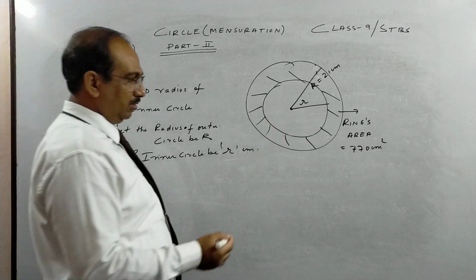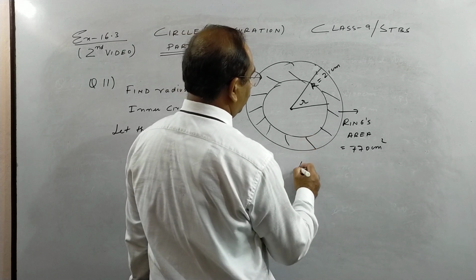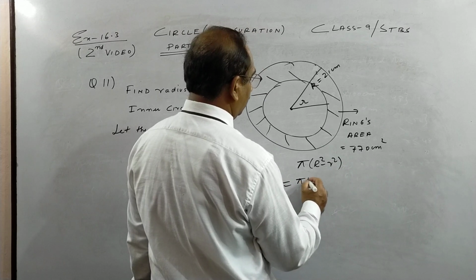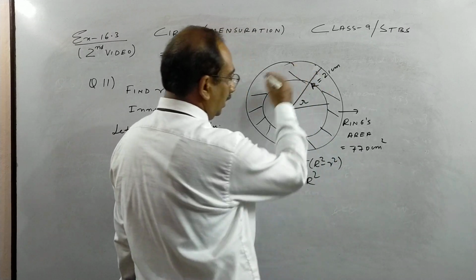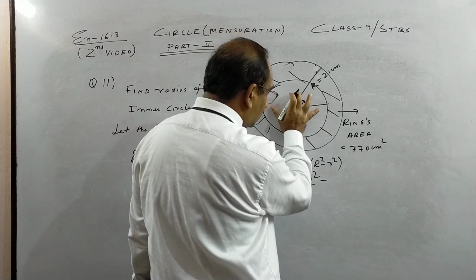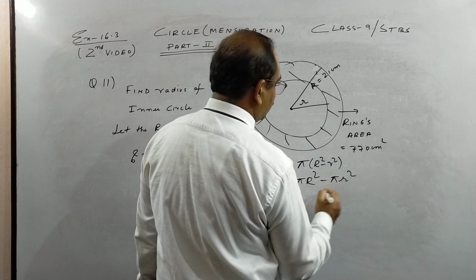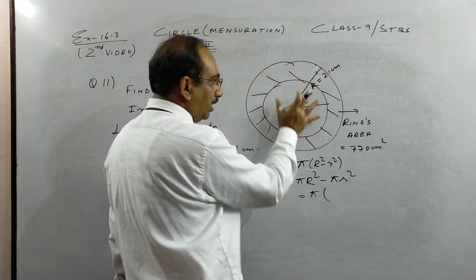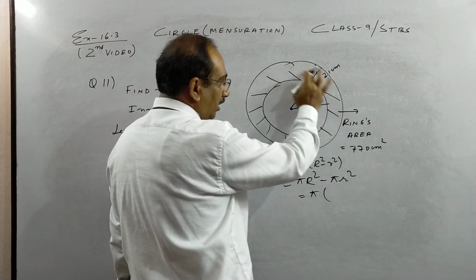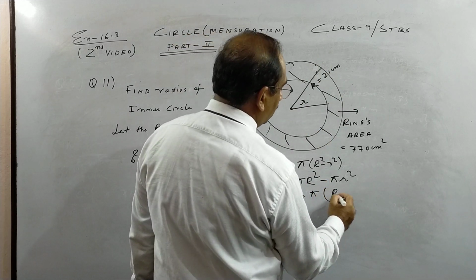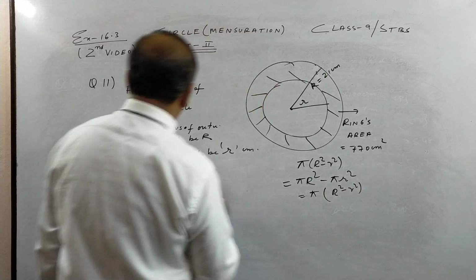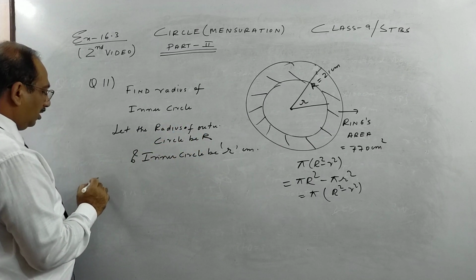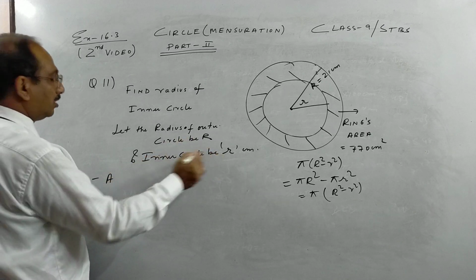So as I have taught you in my introductory lesson, the area of the ring is pi R square minus pi r square. How, children, you see? Outside circle is pi R square, inside circle is pi r small square. Take pi common. So outside circle pi R square minus this, you will get the area of the shaded region. So pi into R square minus r square. As per the question, let the radius of the outer circle be capital R and let the radius of the inner circle be small r.